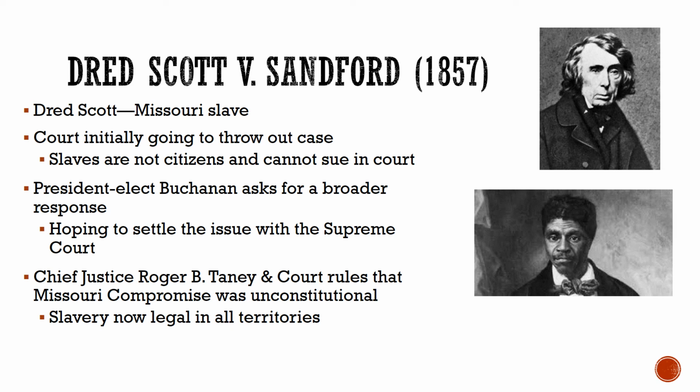So this is a blanket argument in the sense that essentially, the Supreme Court has just declared that the Missouri Compromise is unconstitutional and slavery is now legal in all territories. Of course, Southerners are going to be very happy with the Dred Scott decision. Northerners are going to be completely outraged.